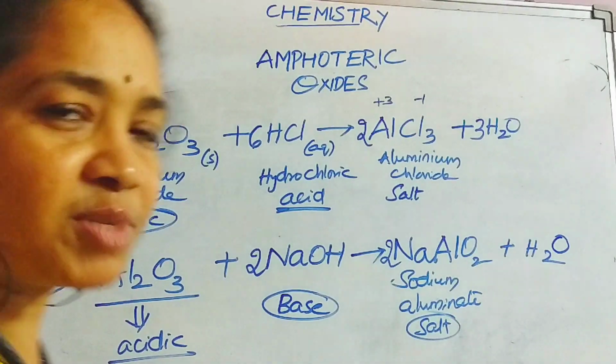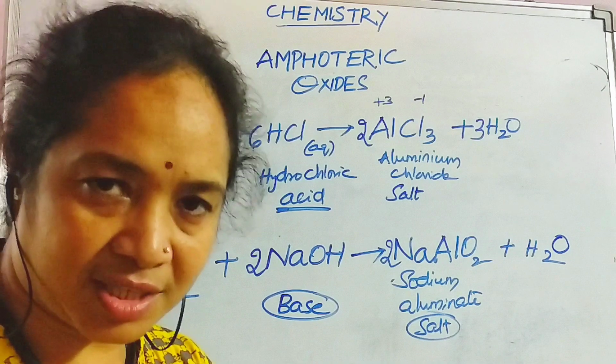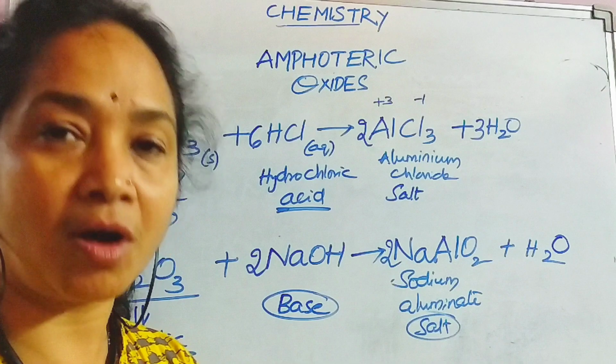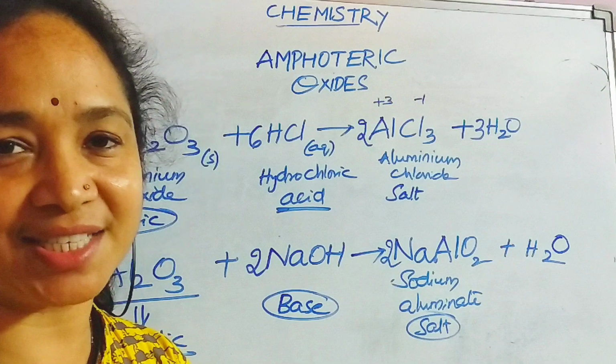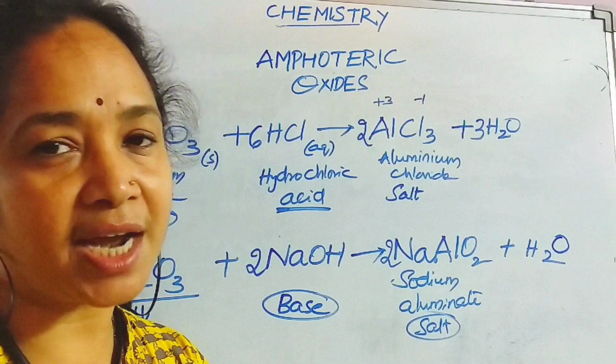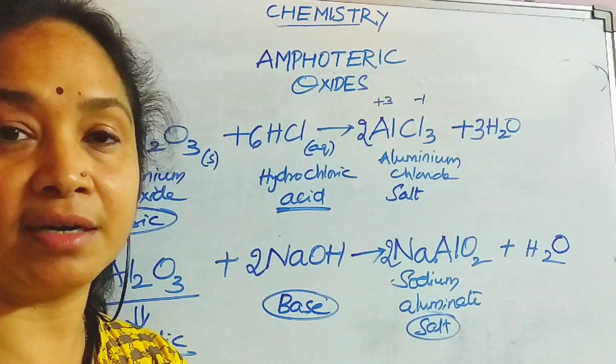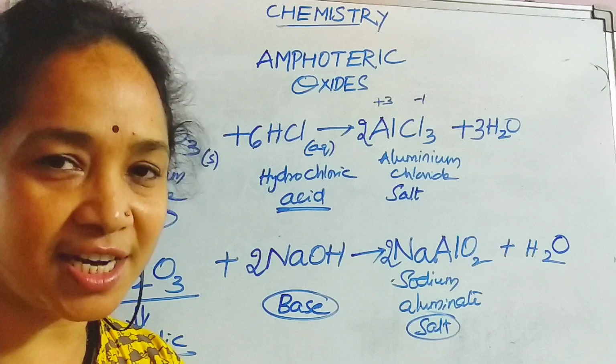So once again I'm telling you, the metal oxides which are both acidic as well as basic are called amphoteric oxides. For example, zinc oxide is amphoteric, aluminium oxide is amphoteric, and even lead oxide is amphoteric in nature.